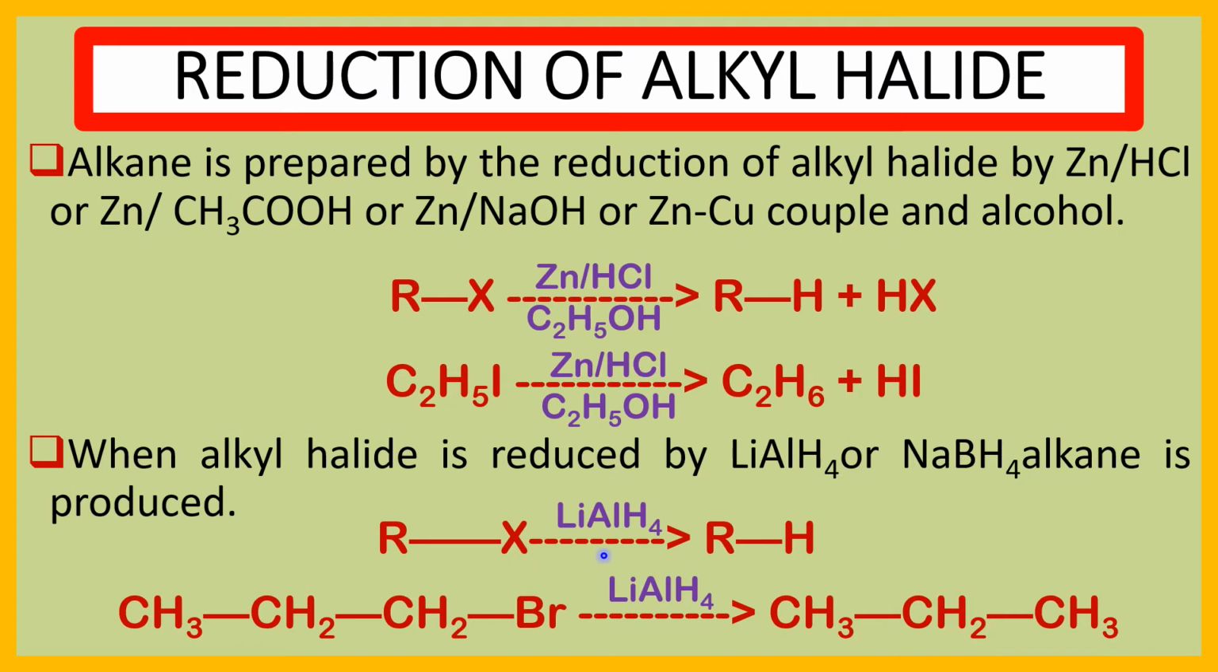If we reduce this alkyl halide by LiAlH4, RH, meaning alkane, is produced. Here we take propyl bromide as an alkyl halide. If we reduce this propyl bromide by LiAlH4, propane, CH3CH2CH3, is produced. By this way, we produce alkane by reduction of alkyl halide by Zn HCl, Zn acetic acid, Zn NaOH, Zn copper couple in the presence of alcohol, or by LiAlH4 or by NaBH4.